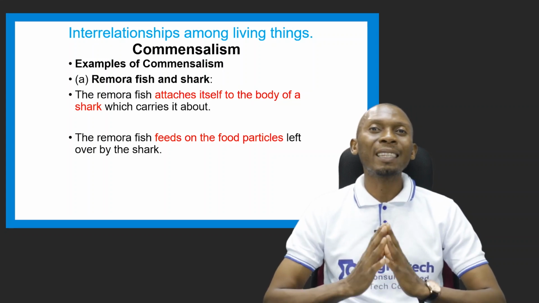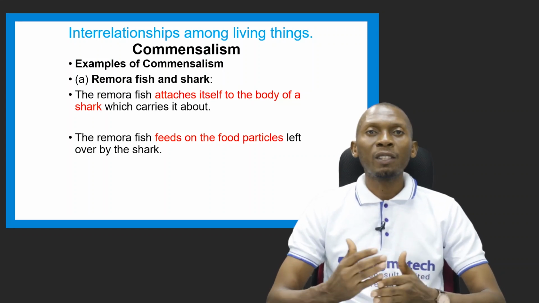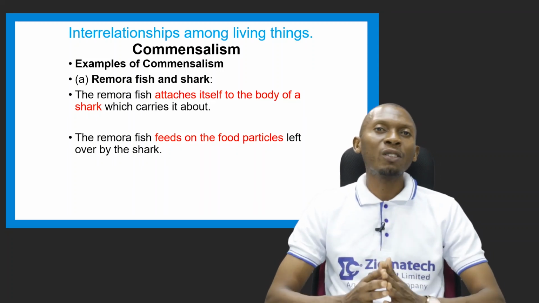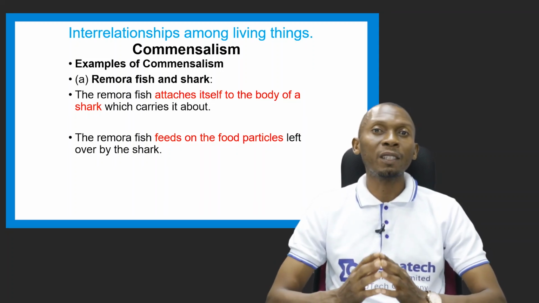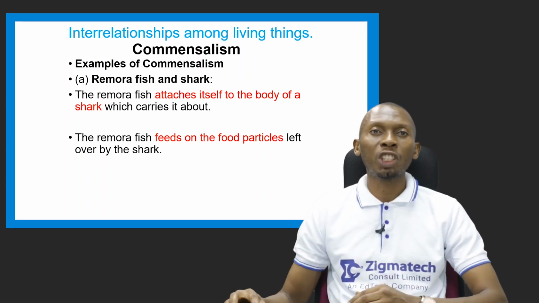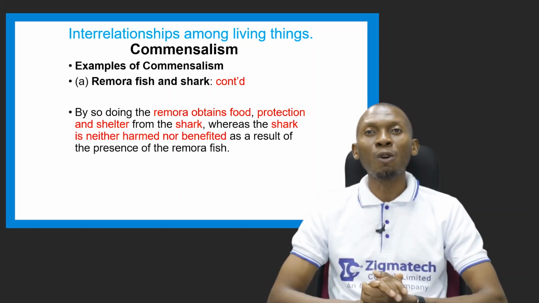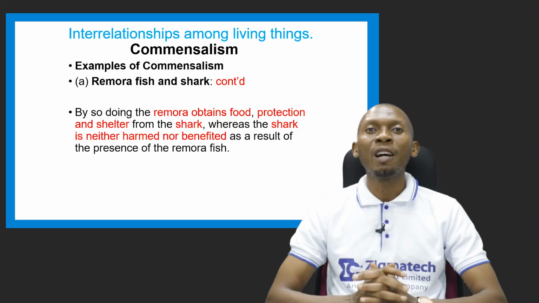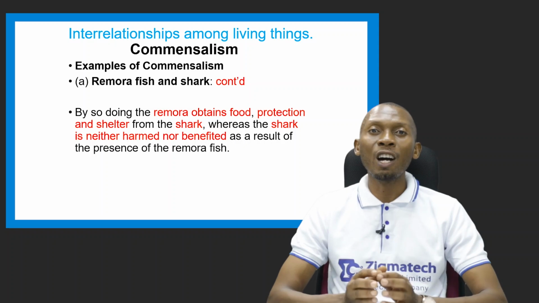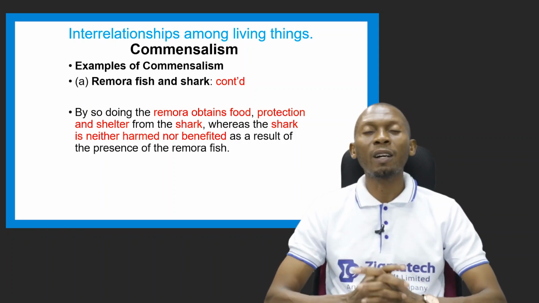So the remora fish attaches itself to the body of the shark, and as the shark moves about, it carries the remora about. And how does the remora fish, which is the commensal, benefit in this case? It feeds on the food particles that are left over by the shark. As a result of this, the remora fish will obtain food, protection, and shelter from the shark. But in this case, the shark, which is the other organism, is neither harmed nor benefits from the presence of the remora fish.